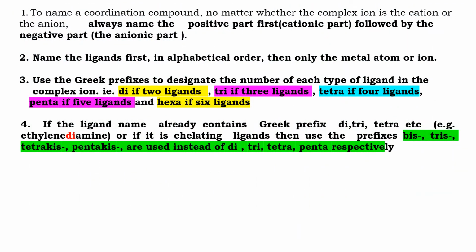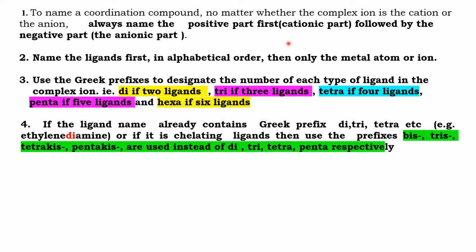So, the IUPAC rule states that to name a coordination compound, always name the positive part first, that is the cationic part, followed by the negative part, that is the anionic part. If the positive part is the ionization sphere, you have to name the ionization sphere first, then the coordination sphere.